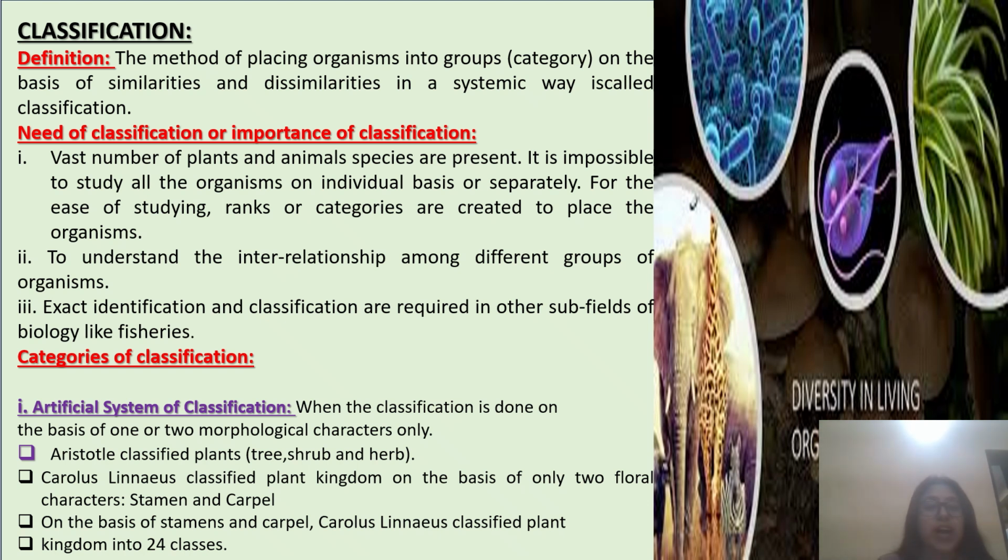Categories of classification, or types of classification. The first type is the artificial system of classification. What is the artificial system of classification? When the classification is done on the basis of one or two morphological characters only. For example, Aristotle classified plants into trees, shrubs, and herbs. Carolus Linnaeus classified the plant kingdom on the basis of two floral characters, that is stamens and carpels. On the basis of stamens and carpels, Carolus Linnaeus classified the plant kingdom into 24 classes.